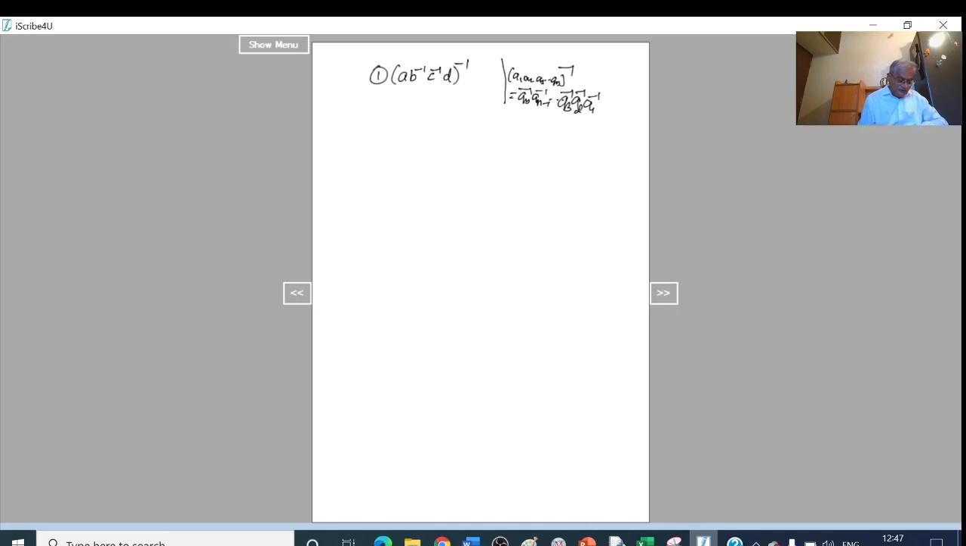So therefore, this is equal to d⁻¹(c⁻¹)⁻¹(b⁻¹)⁻¹a⁻¹. So this is equal to d⁻¹, and we have c⁻¹ inverse is c itself, into b⁻¹ inverse is b itself, into a⁻¹. So this is equal to d⁻¹cba⁻¹. Okay, this is first one, first example.